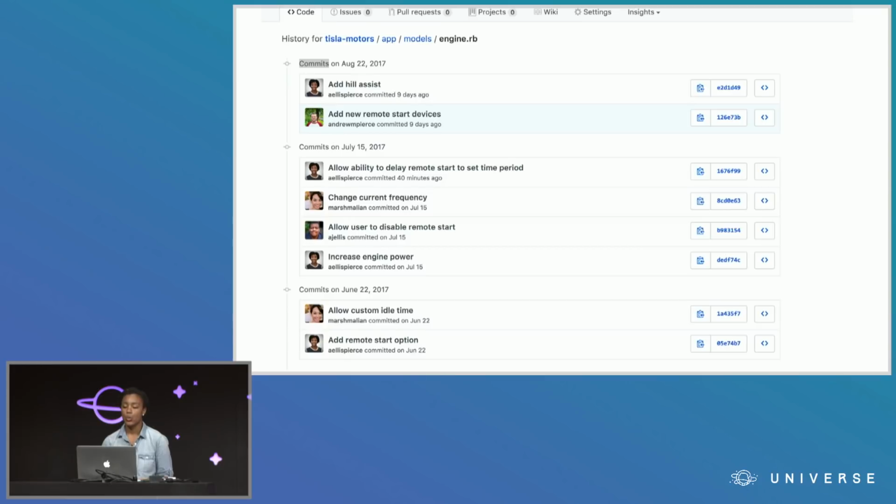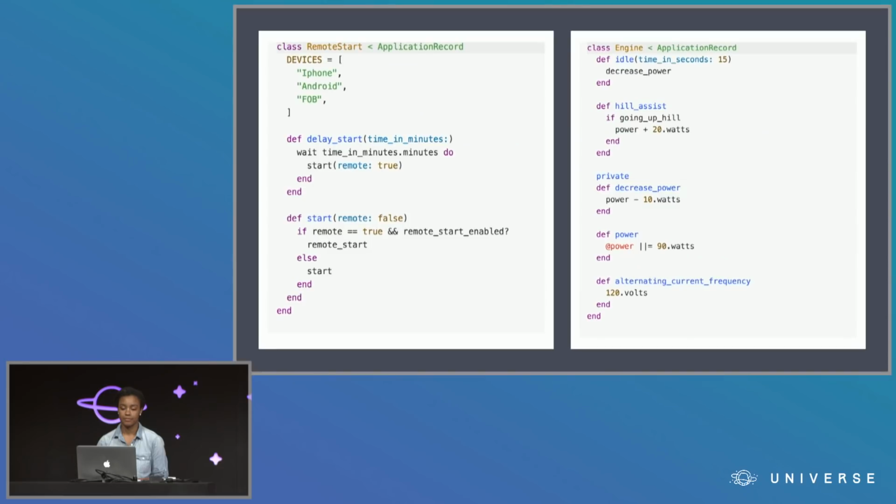So initially, when I looked at this, I thought there were a bunch of reasons the class had changed, and that identifying one was impossible. But really, when you lump these changes into larger categories, you can see that the class has two reasons for change: a change in the power output and a change in the remote start functionality. And suddenly, the way forward towards refactoring seems much easier, just by using this history view to really understand what was changing about my classes.